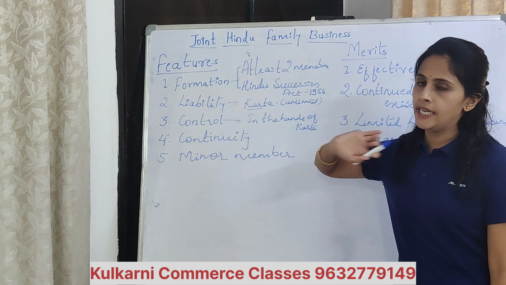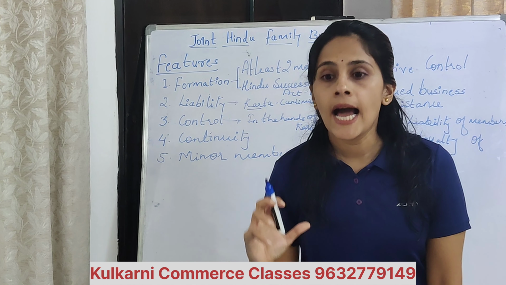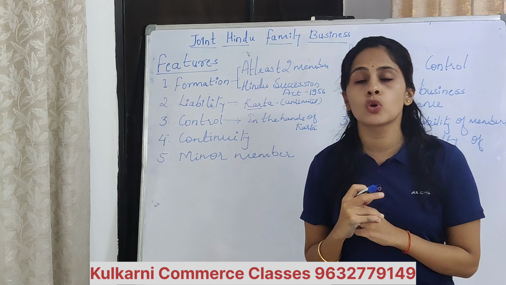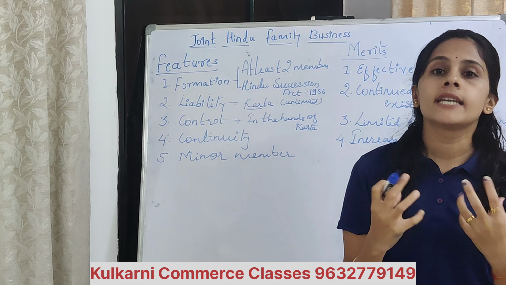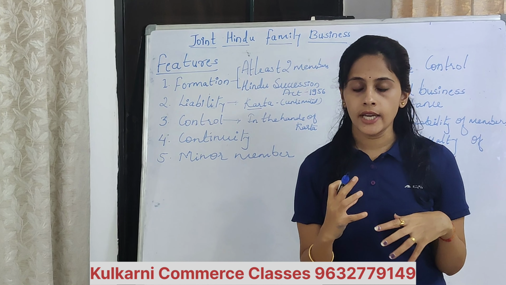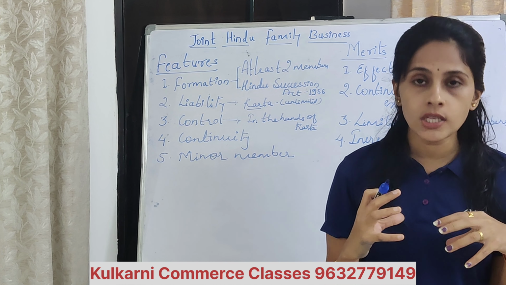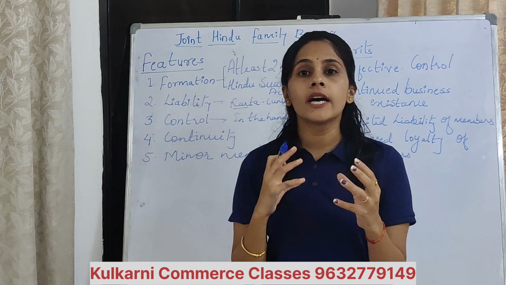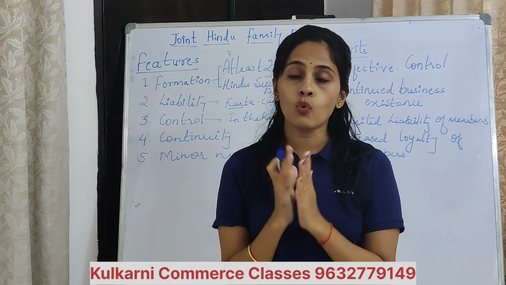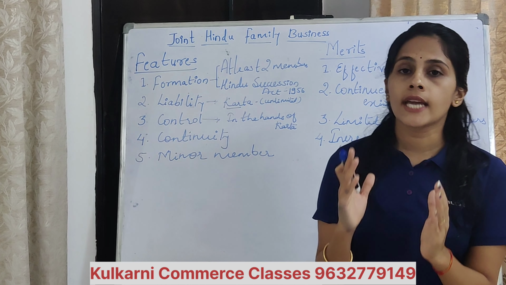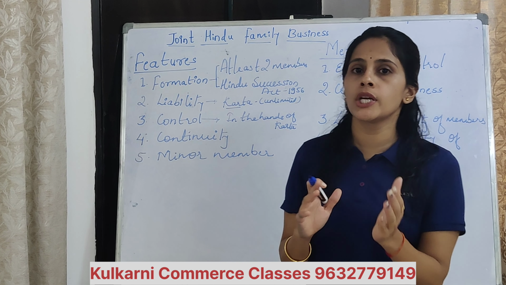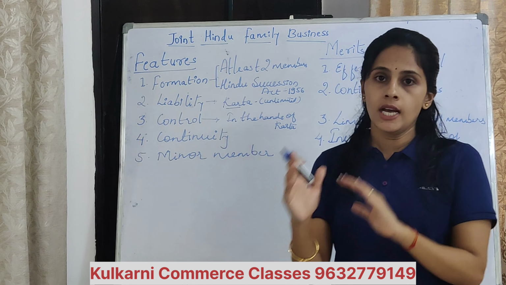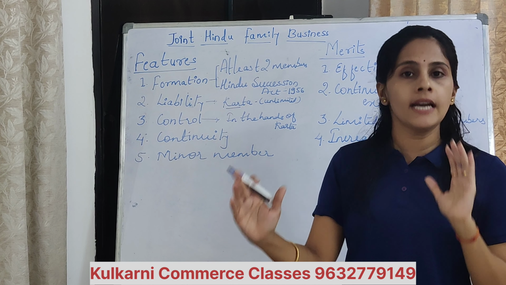Then liability. Tell me, what do you mean by liability? Liability means, as I explained in case of sole proprietorship, when your business is taking debts or loans and the sole proprietor is unable to repay the loans, what can he do? The bank can take the personal property to cover the debts of the business. That is called unlimited liability.